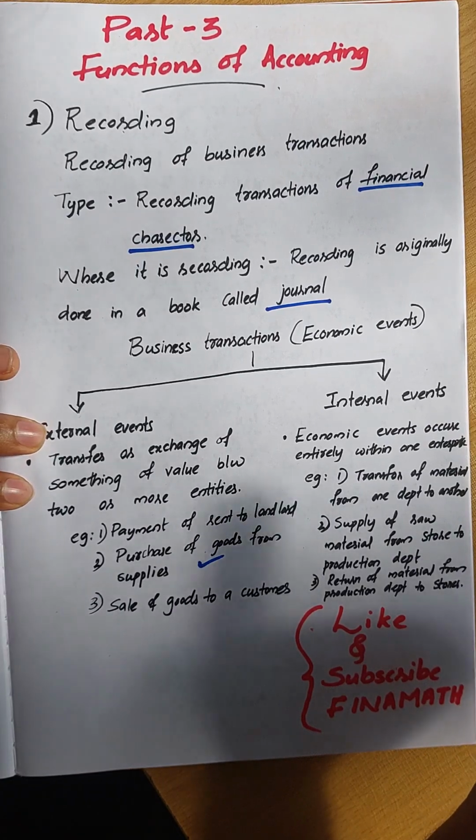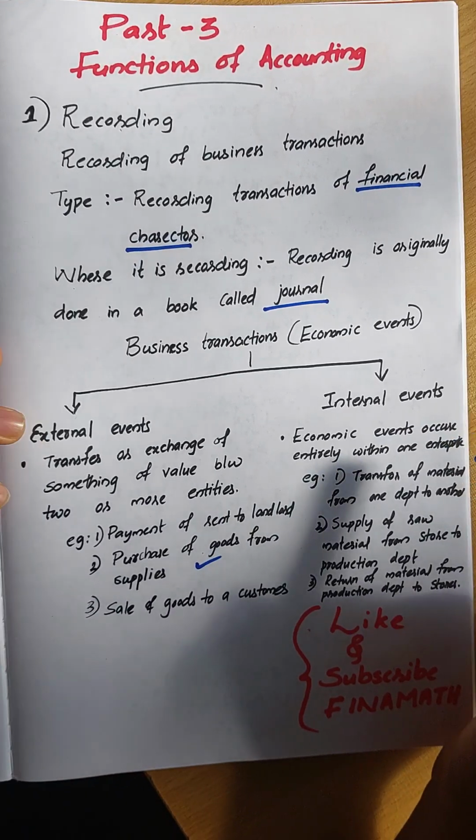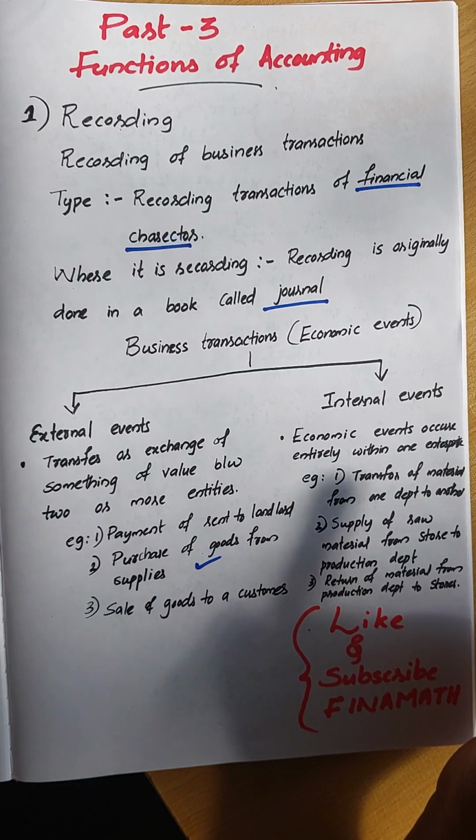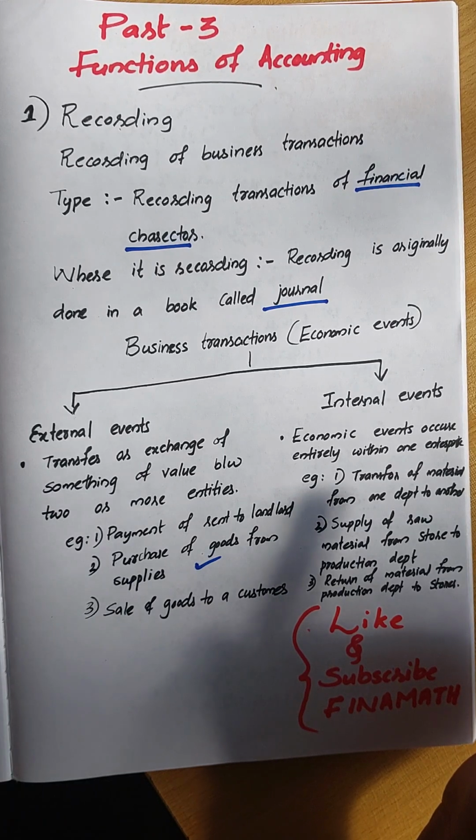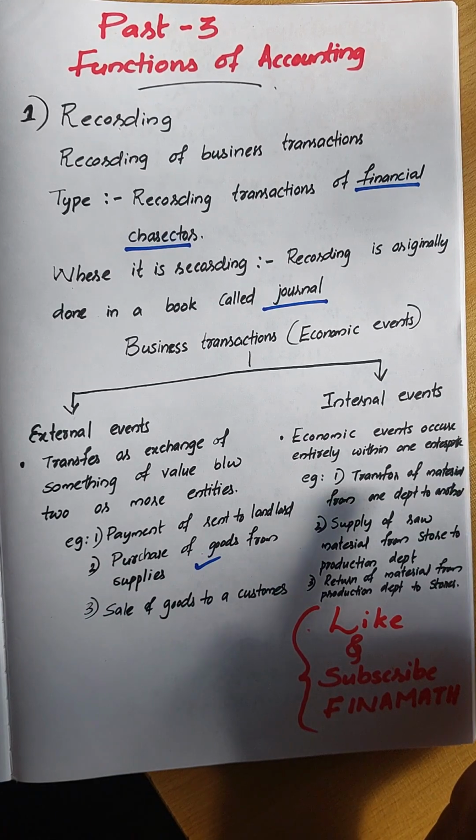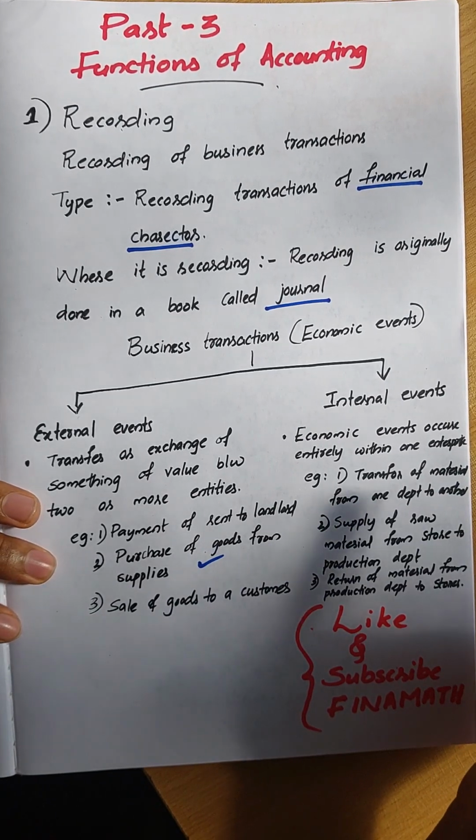Internal events are the transactions which happen within the organization. For example, transfer of material from one department to another department within the organization, and supply of raw material from one store to the production department. Once production is completed, we take the finished goods from the production department to the store. I hope you understand the concept of recording.